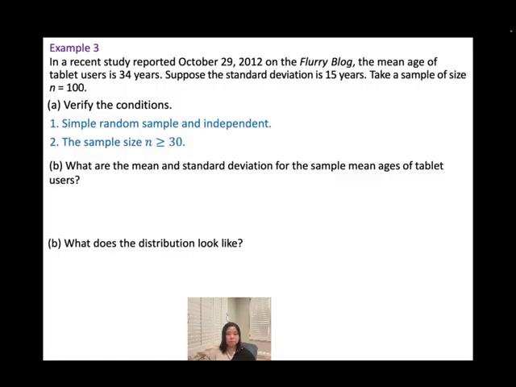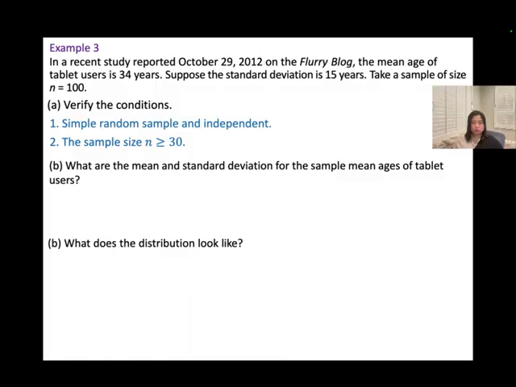Okay, B. What are the mean and the standard deviation for the sample mean age of the tablet user? So the mean doesn't change. It's still equal to 34 years in here. And then we're going to calculate the standard deviation for the sample means. Try to plug it in. Population standard deviation will be 15. Sample size will be equal to 100.